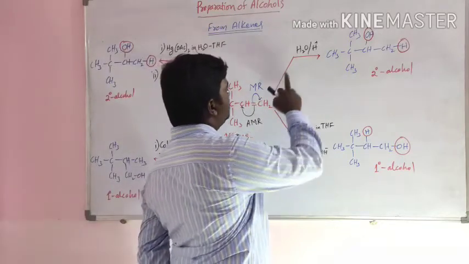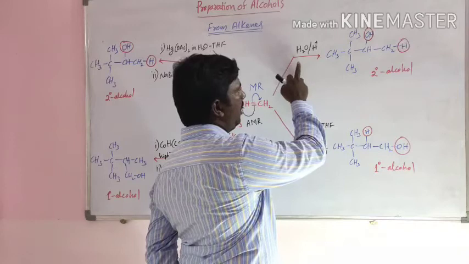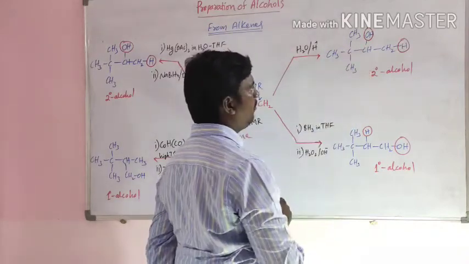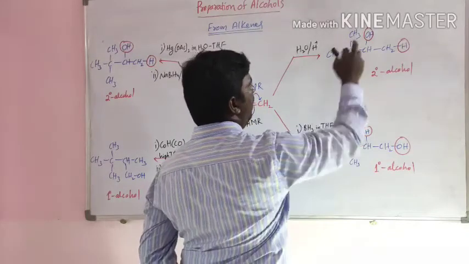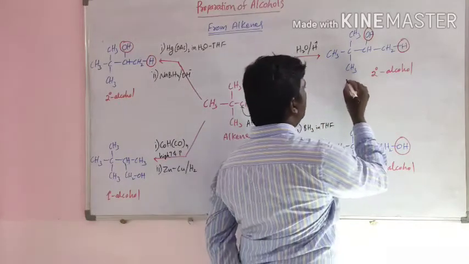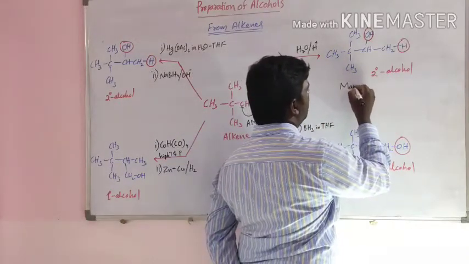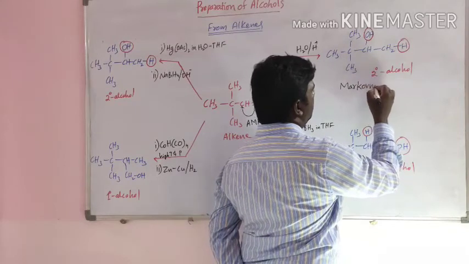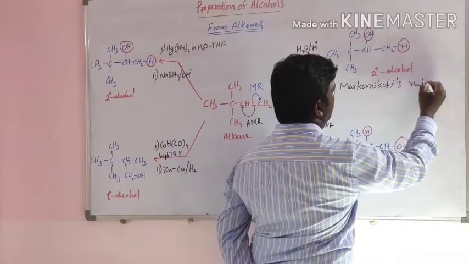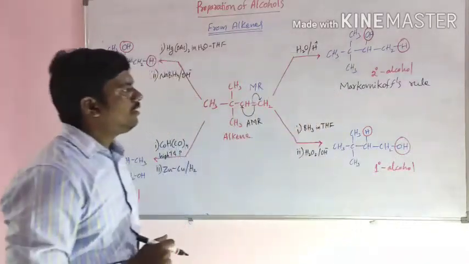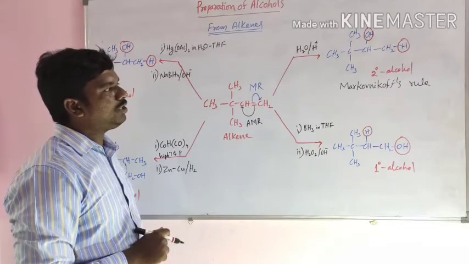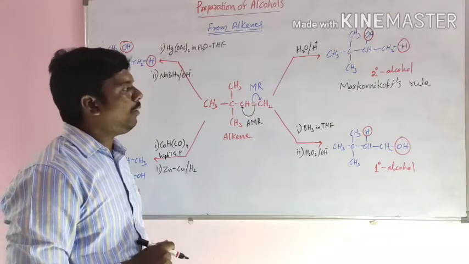Unsymmetrical alkene undergoes acid catalyzed hydration to form a secondary alcohol. This reaction follows Markovnikov rule, so rearrangement products may be obtained.